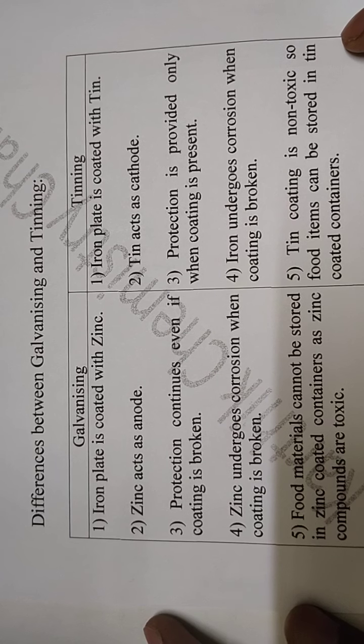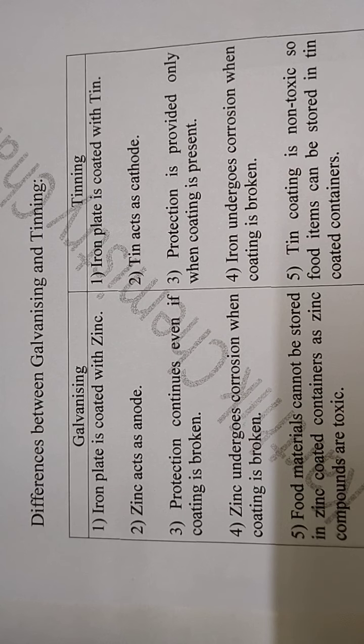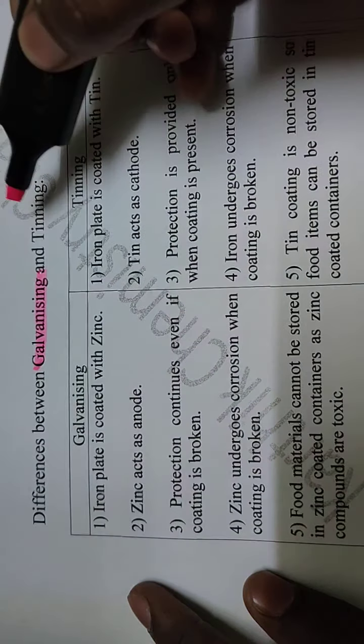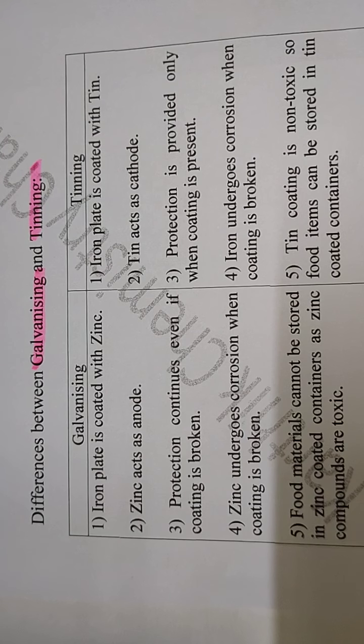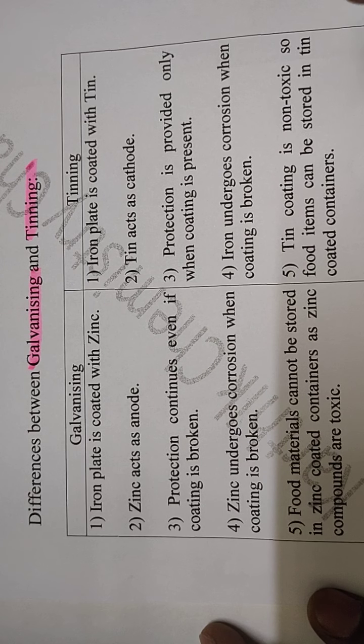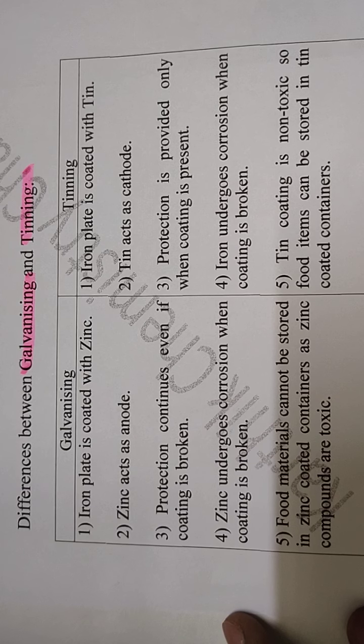Now I am going to explain to you the differences between galvanizing and tinning. What are the differences between galvanizing and tinning? You all know that galvanizing is the process of coating zinc on iron plates, and tinning is the coating of tin on the surface of iron. In the previous class I explained the process of galvanization and tinning.